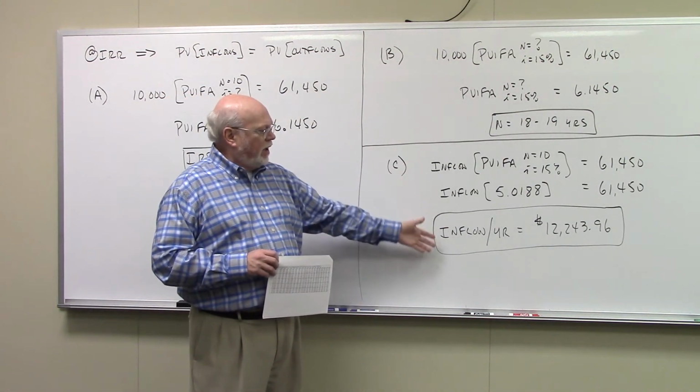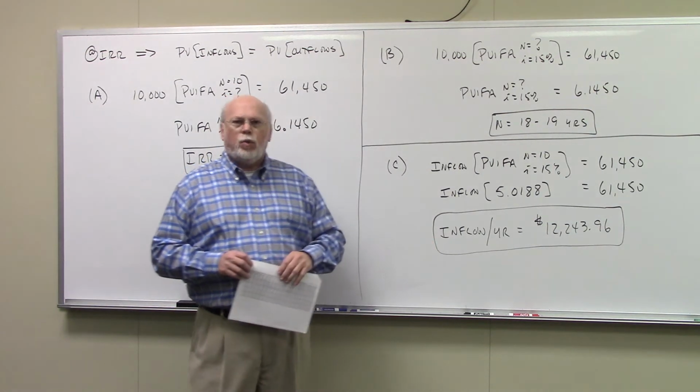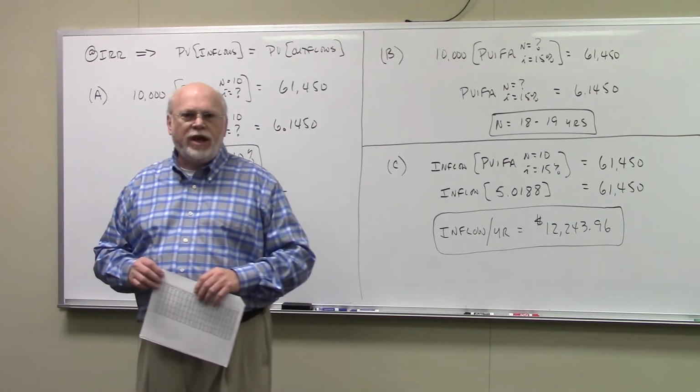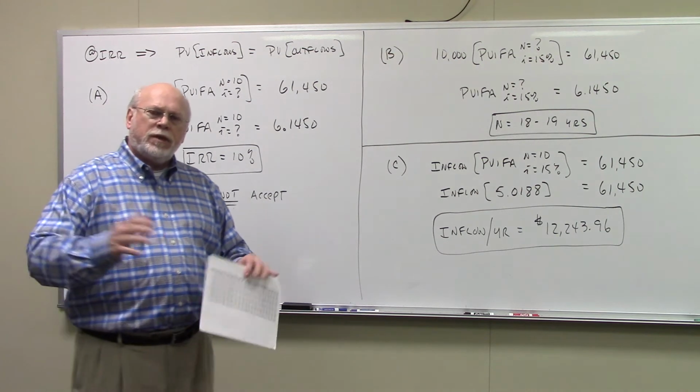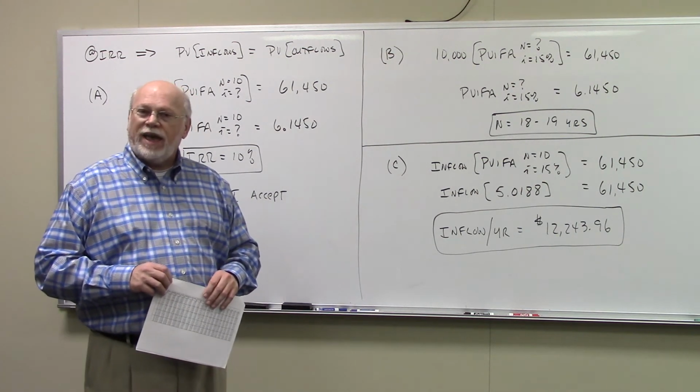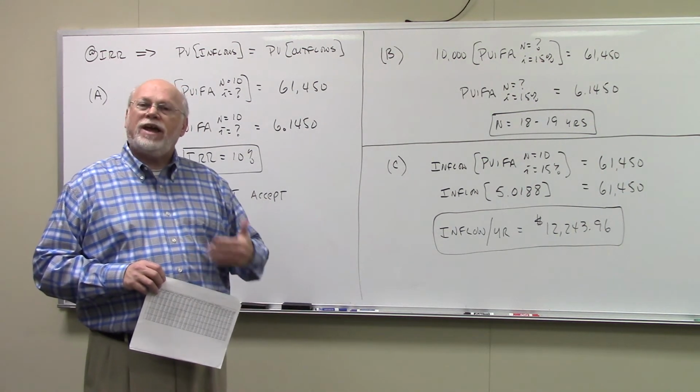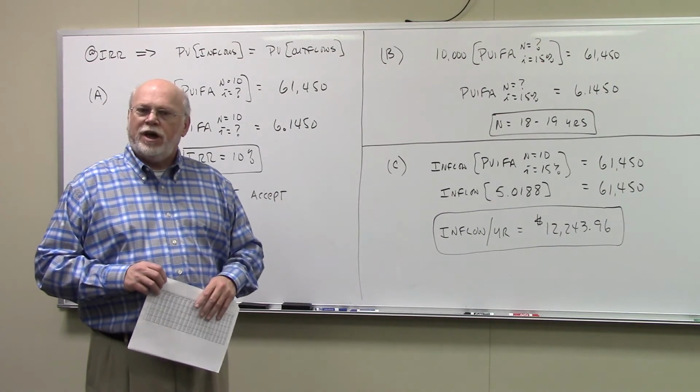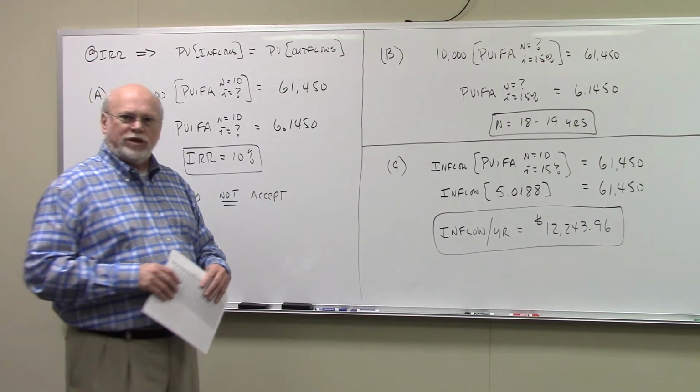The C part now, they want to know, what if we can negotiate? What if we can get more cash inflow? What would our cash inflow have to be in order to get a 15% rate of return?